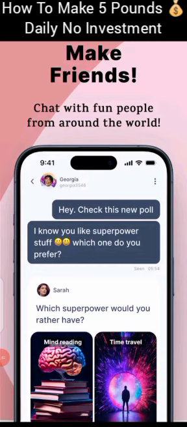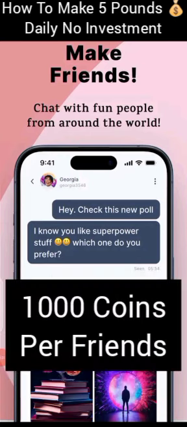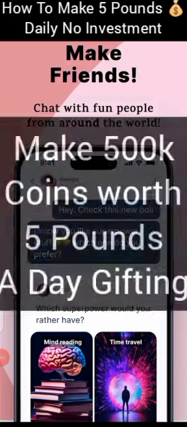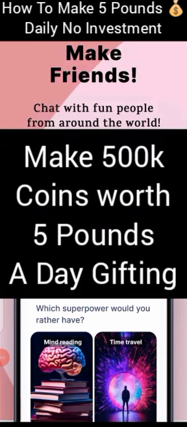And also, it's going to pay you for inviting your friends to join. It's free. And every person you invite to join is going to pay you 1,000 coins. Your friends are also going to get 1,000 coins each. And I'm going to show you how to be sending gifts to your friends and receiving gifts from your friends and making £5 every day.